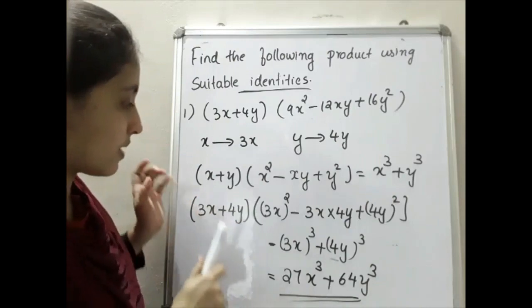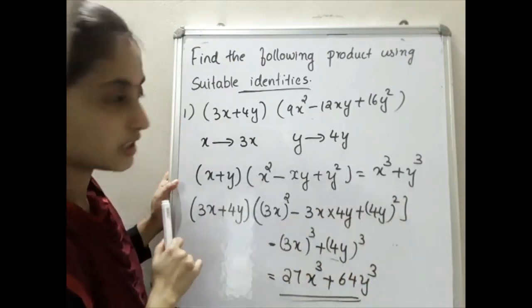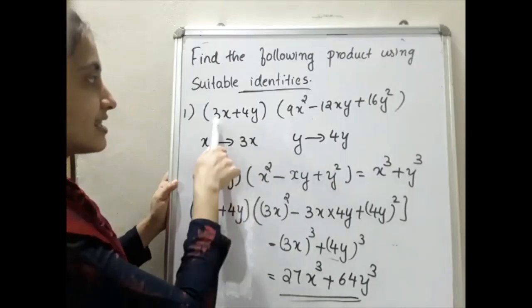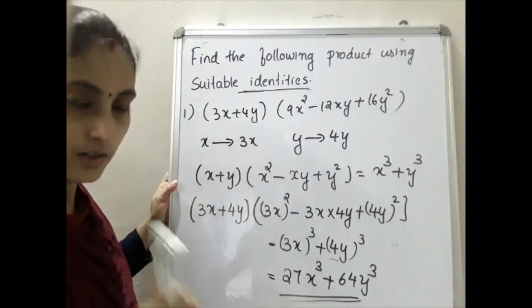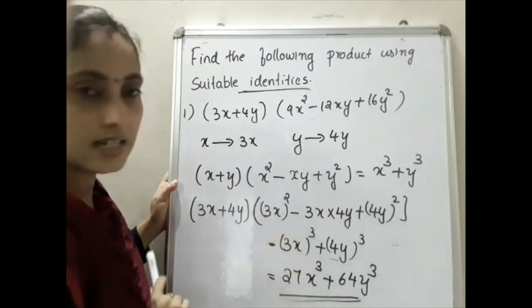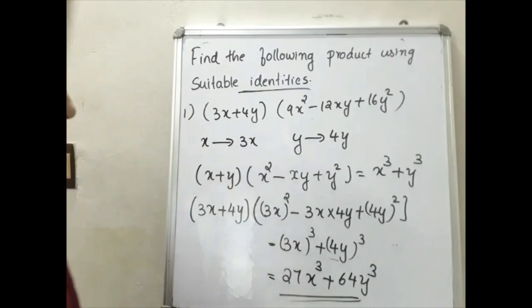One thing you have to remember is you have to write this step. This step you have to mention. Otherwise, if you just write that this cube is our answer, that is not correct. You have to write the steps also. Okay, so please write down this. One more question of this type I will do. Listen here. Yes, please do this.